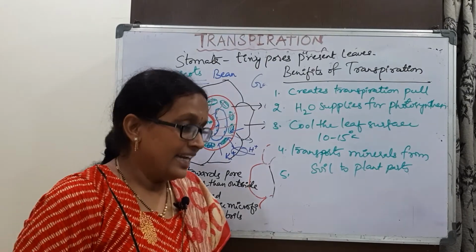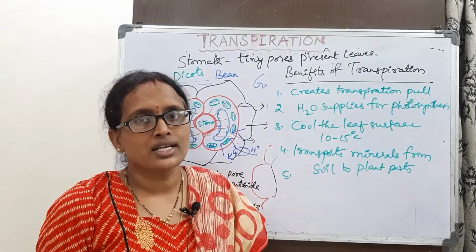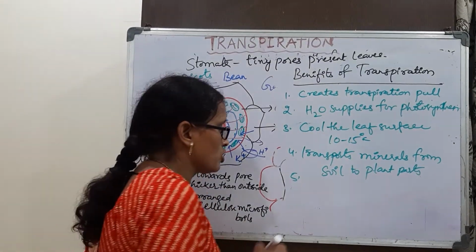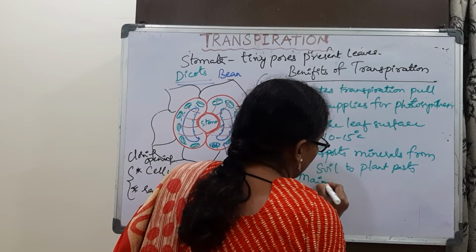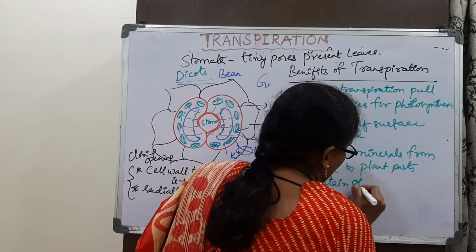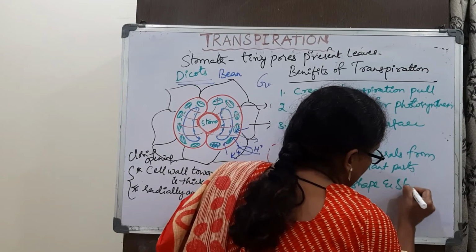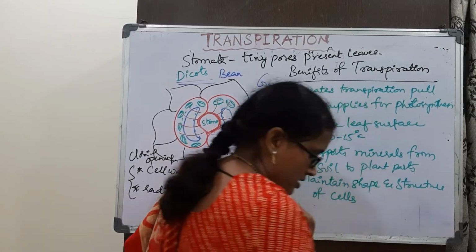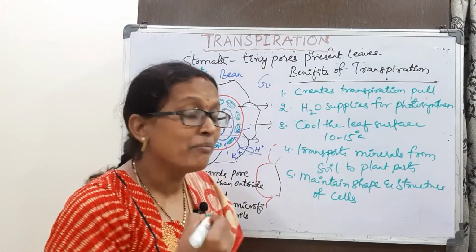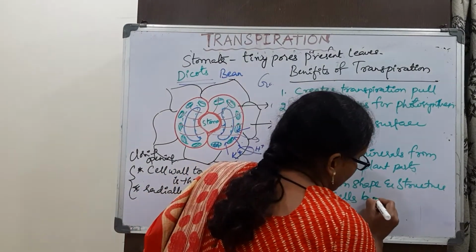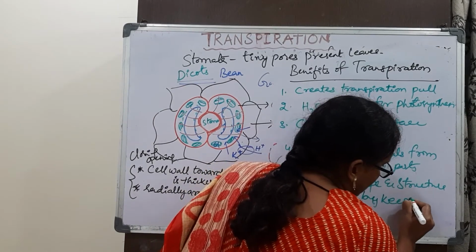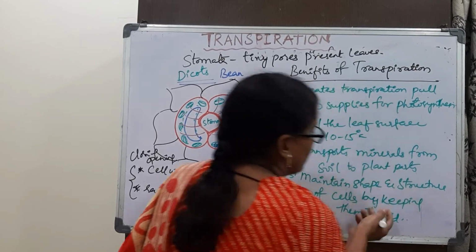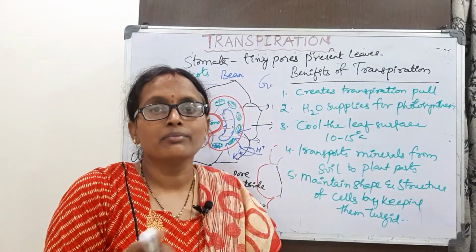And it maintains the shape and structure of cells by keeping them turgid. Simple thing: when they absorb the water, ultimately the cell becomes turgid.